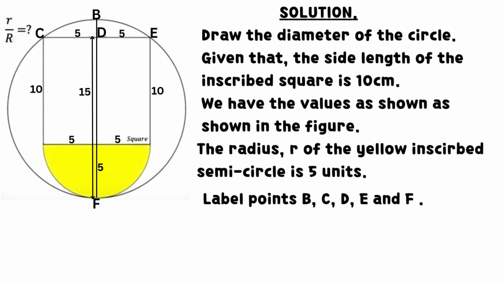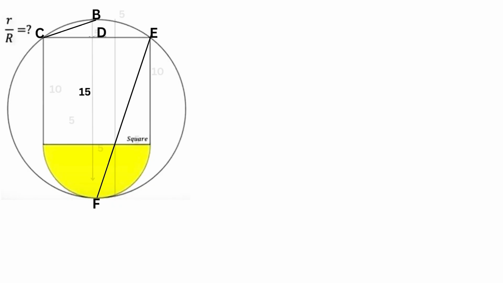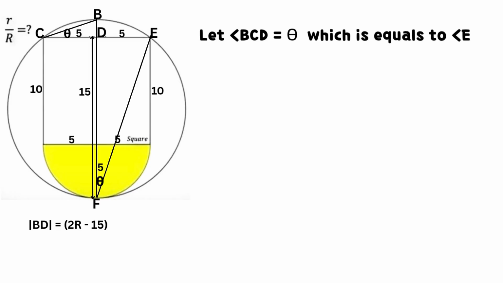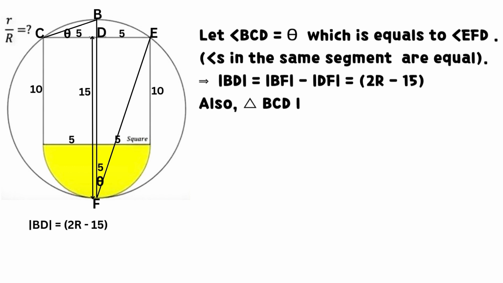Label points B, C, D, E, and F. Join line BC and line EF. Let angle BCD equal θ, which equals angle EFD. This is because angles in the same segment are equal.